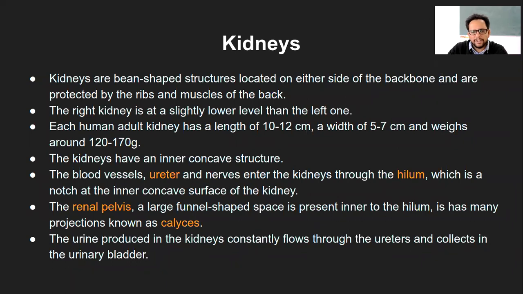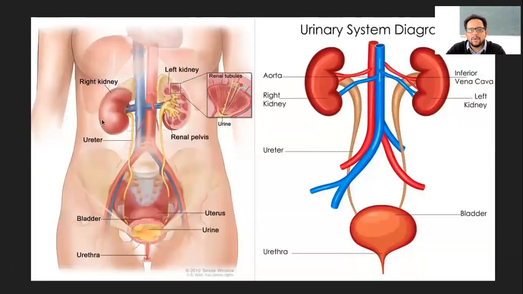Then the next point is that the urine that is produced in the kidney constantly flows through the ureters and collects in the urinary bladder. As and when the urine is produced, it gets collected into the renal pelvis. From there, it will enter into the ureter. From the ureter, it will enter into the bladder. So that's the usual flow of the urine.